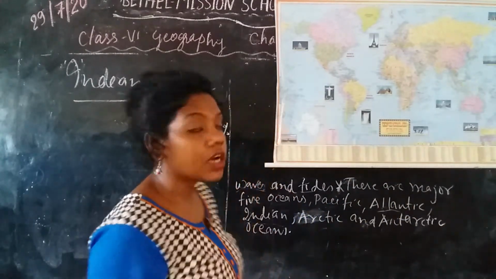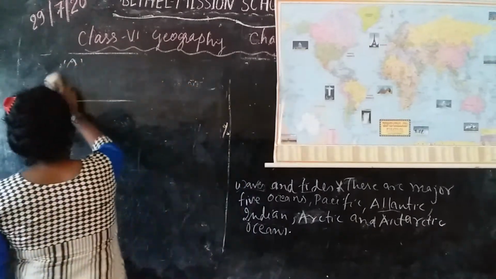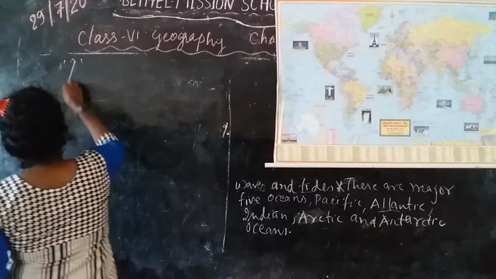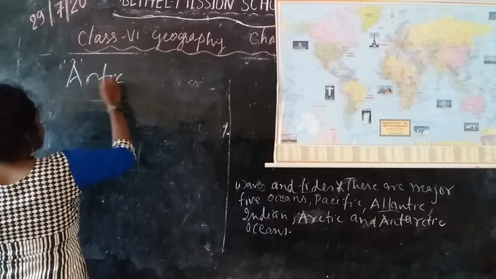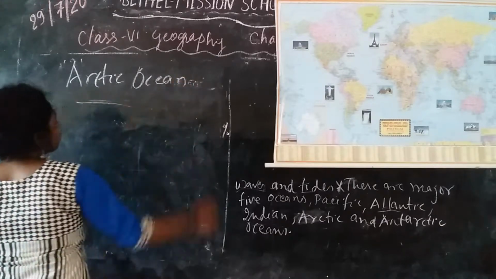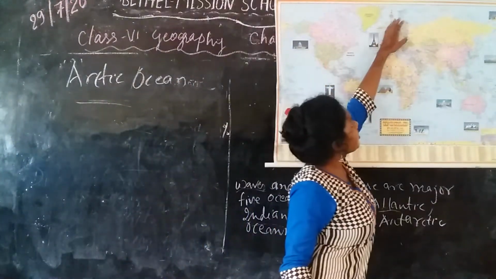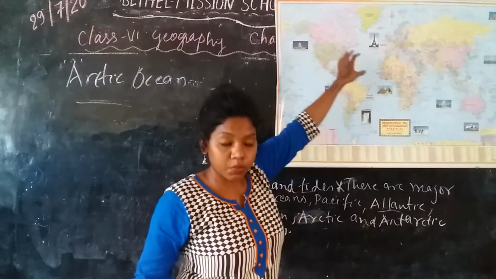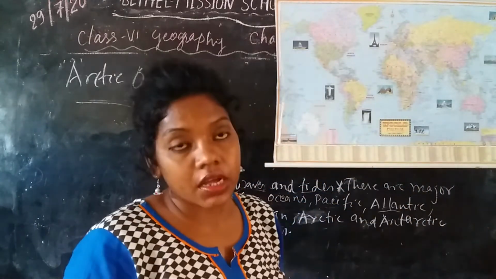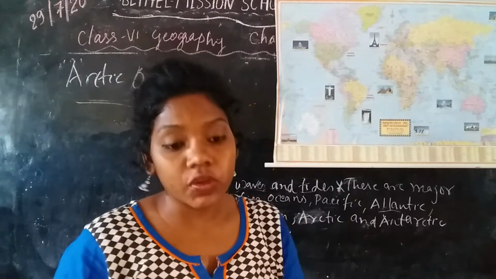Next we are going to learn about the Arctic Ocean. This Arctic Ocean is mainly situated in the northern hemisphere, that means in the North Pole, and it is the second smallest ocean of the world.